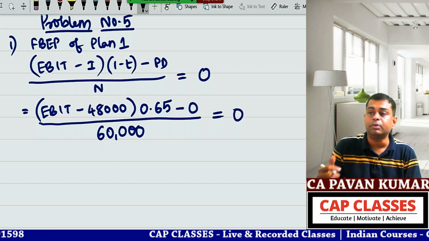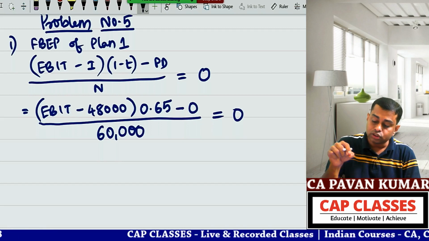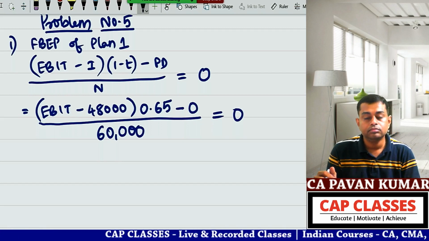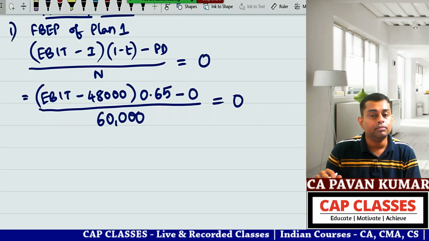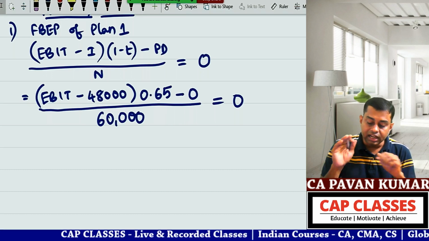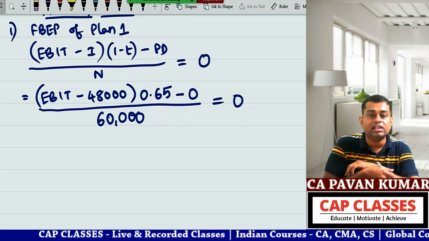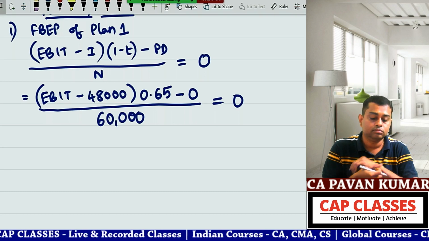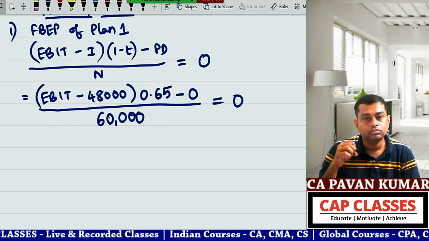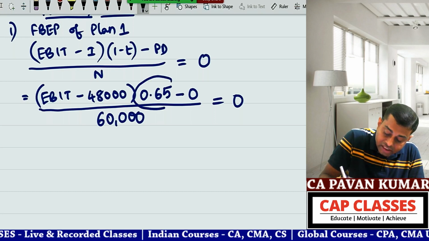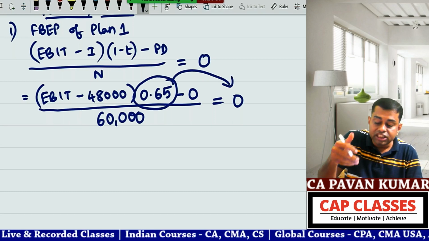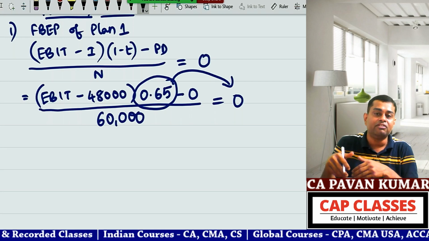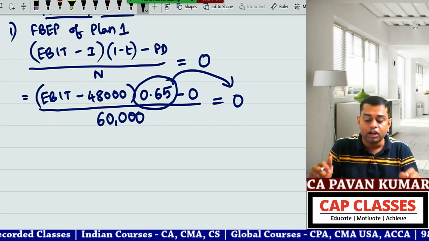So by way of cross multiplication, 60,000 into 0 is 0. Now only the numerator is there. Send that 0.65 also to the right hand side. It becomes 0 divided by 0.65. 0 divided by something is 0 only, no?